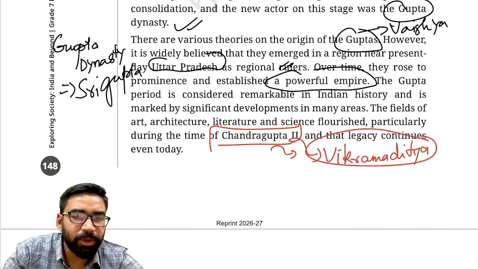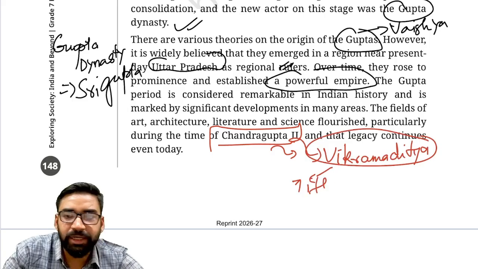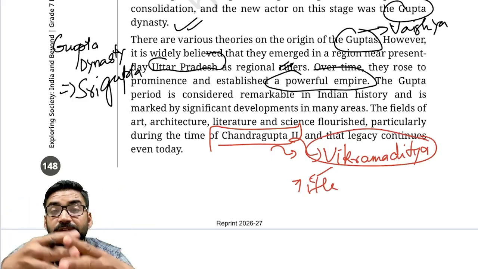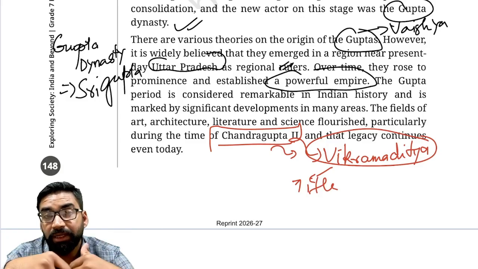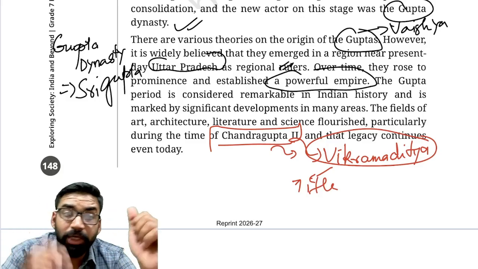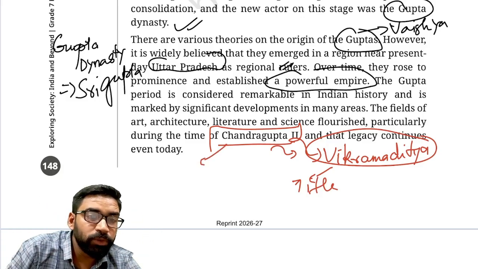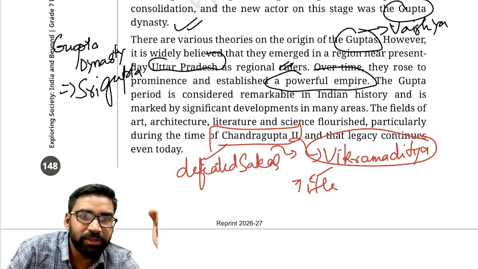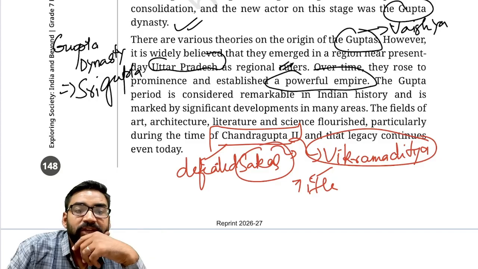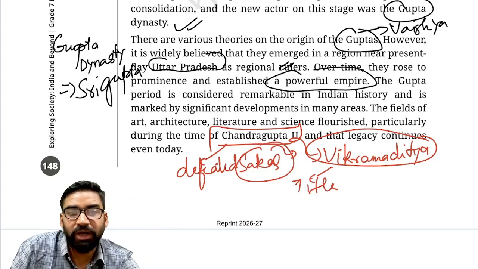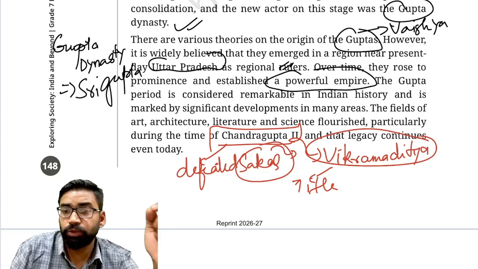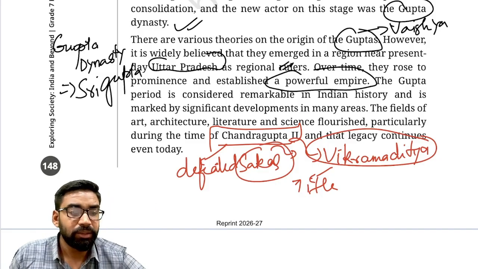Vikramaditya. Now, what is Vikramaditya? Why has he taken this title Vikramaditya? In ancient times, whenever a ruler defeated a foreign ruler, he used to take the title Vikramaditya. So, Chandragupta II defeated whom? Chandragupta II defeated Shakas. Remember, we discussed the Shakas in the last chapter. So he defeated the Shakas, who were foreigners. After the defeat of the Shakas, Chandragupta took the title Vikramaditya.